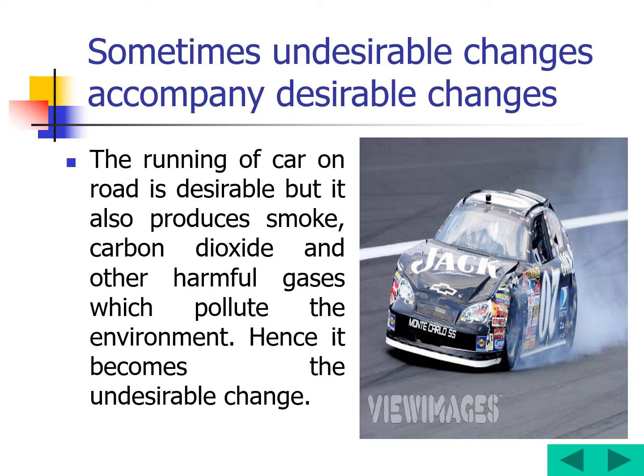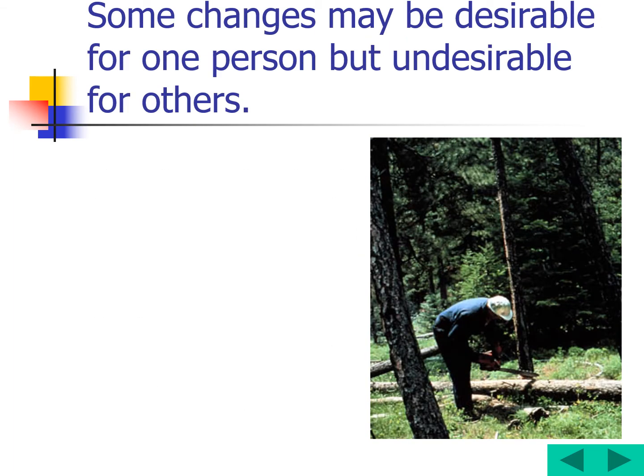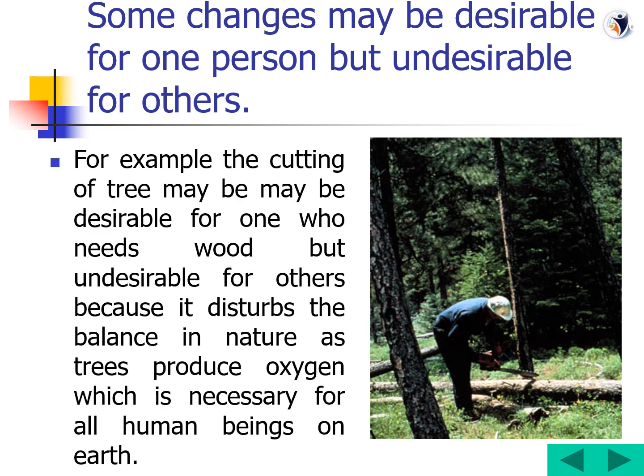See here, the car is moving on and then smoke is going outside of the car, right? Now, some changes may be desirable for one person but undesirable for others, of course, because maybe for my convenience I am doing my own thing, and maybe that is harmful to another person. Let's see an example.